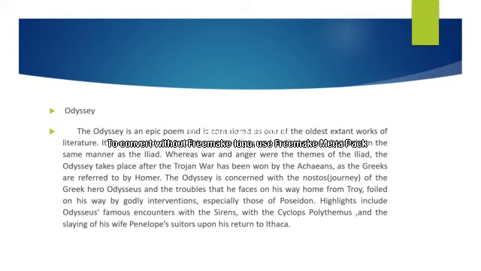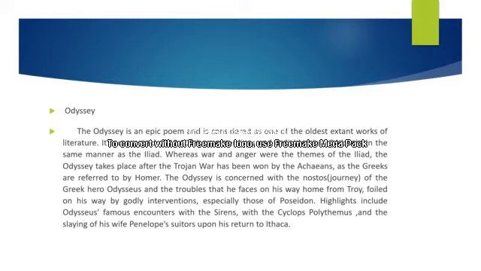The Odyssey is another important epic poem by Homer. It is considered one of the oldest extant works of literature, and it is composed of 12,109 hexameter lines. It is also divided into 24 books in the same manner as the Iliad.